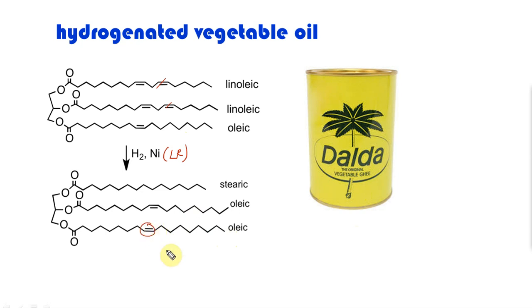But unfortunately even the cis bonds get converted to trans bonds, giving you trans fatty acids, which are extremely dangerous. Hence it is always a good idea not to use dalda, also called margarine. Extremely dangerous for you.